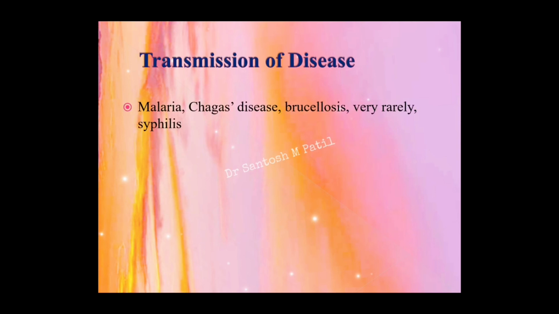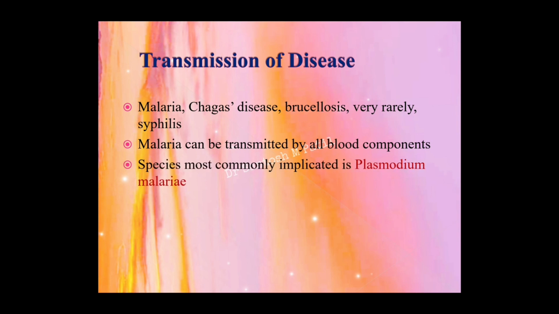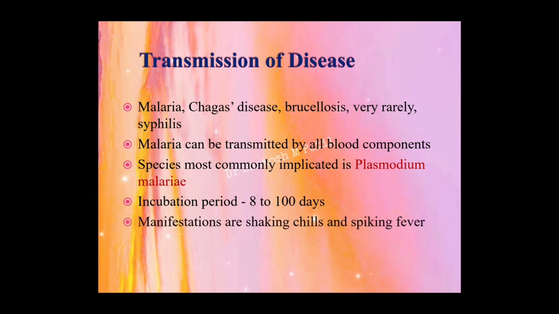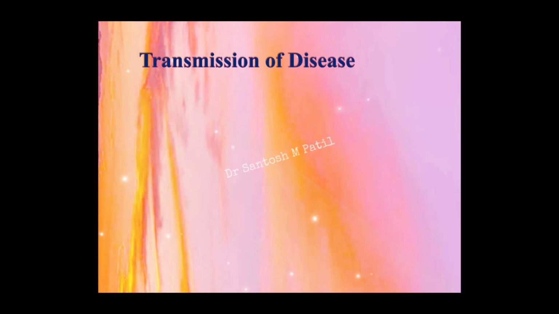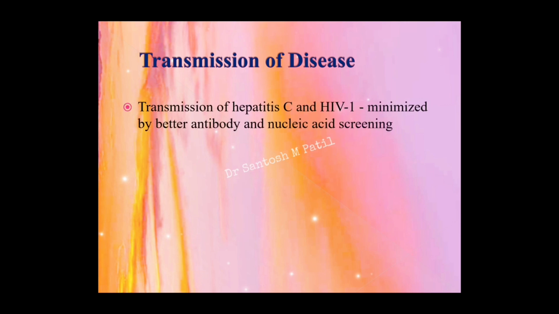There is certain transmission of diseases as well. The diseases which are transmitted are malaria, Chagas disease, brucellosis, and very rarely syphilis. Malaria can be transmitted by all the blood components, and the species most commonly implicated is Plasmodium malariae. Again, a multiple choice question it has been asked. Plasmodium malariae is the species that is usually associated with transmission of the infection during blood transfusion. The incubation period is about 8 to 100 days, and the symptoms are usually just chills and spiking of fever. The other transmissible diseases are hepatitis C and HIV-1, which are mainly minimized nowadays by better antibody and nucleic acid screening.